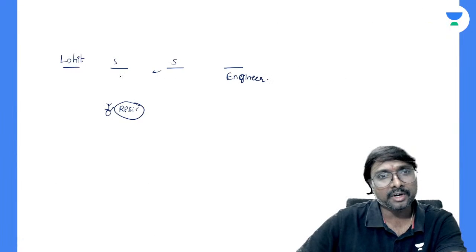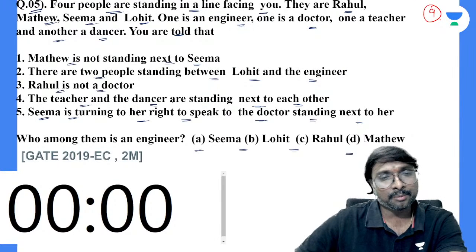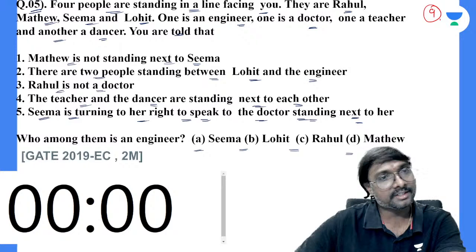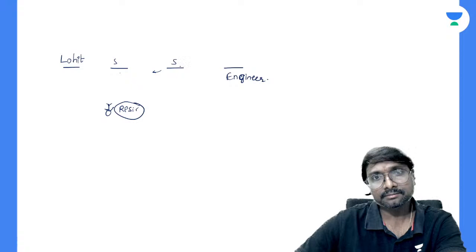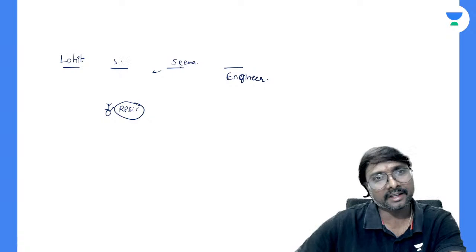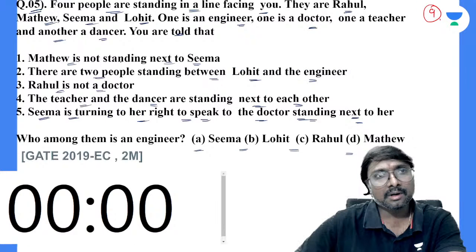This fellow is doctor, right? Seema is turning to her right to speak to the doctor standing next to her. So what does it mean? Can we take this Seema here? If you are taking Seema here, what is the other fellow?